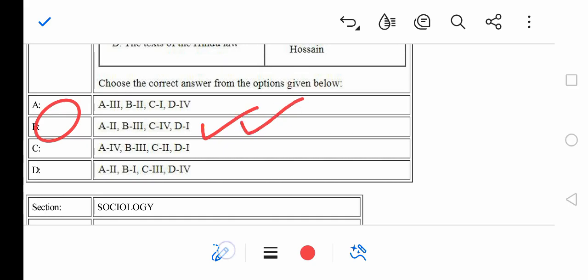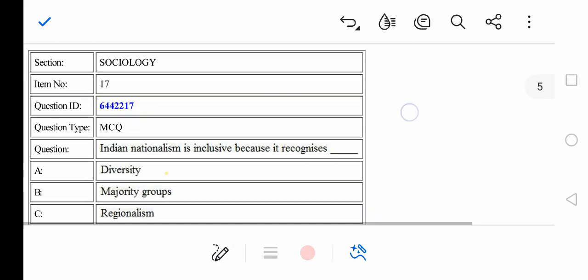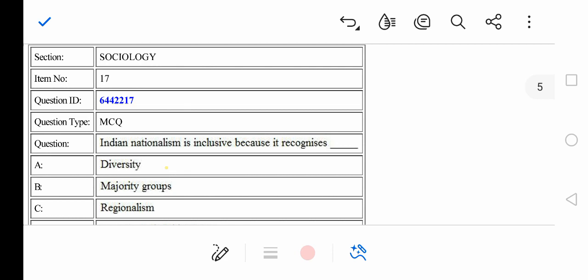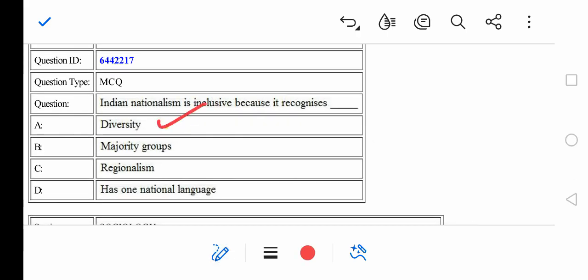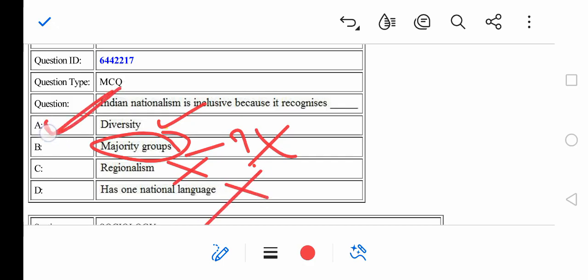by attempting the question. So the 17th question: Indian nationalism is inclusive because it recognizes diversity. Majority groups? Really? Not at all. Regionalism? No. Has one language? No. So option A is the correct answer.